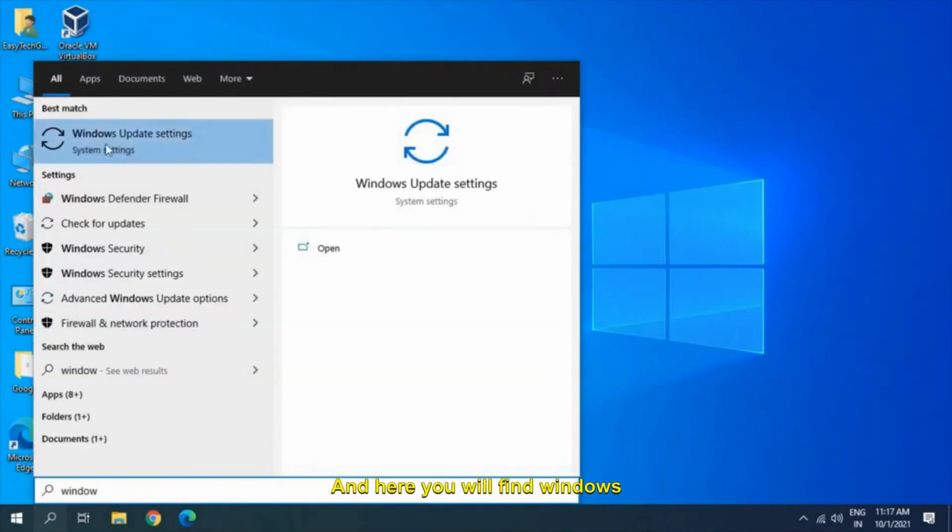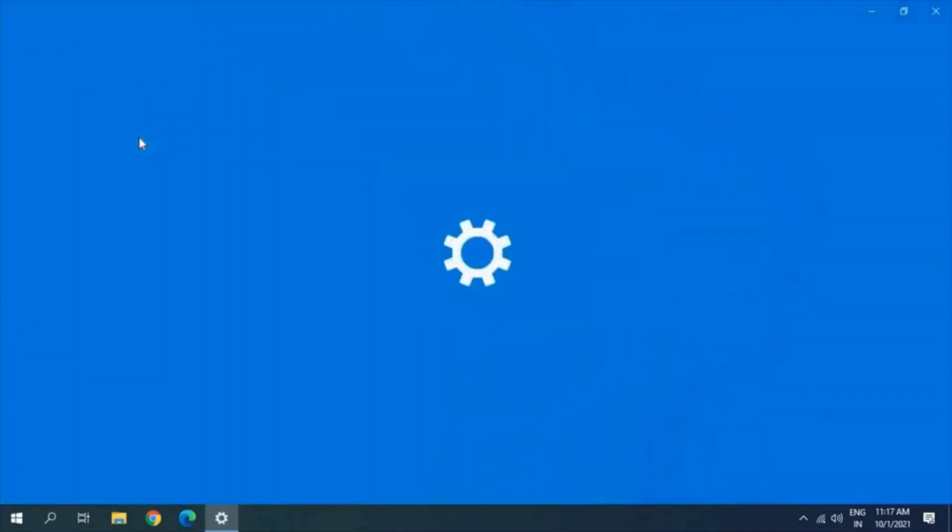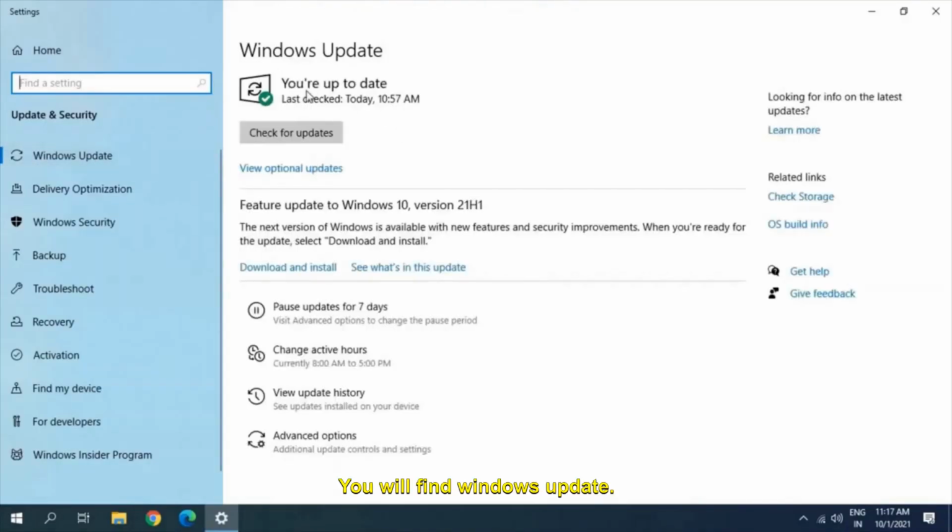type Windows and here you will find Windows Update settings. You will find Windows Update. Currently I'm up to date. It has been checked. So you just need to click on check for updates. So make sure you install all the latest version of Windows updates.